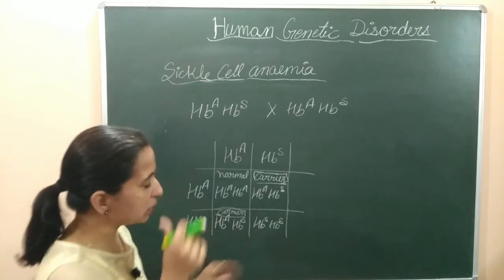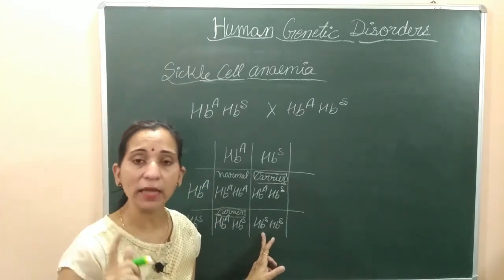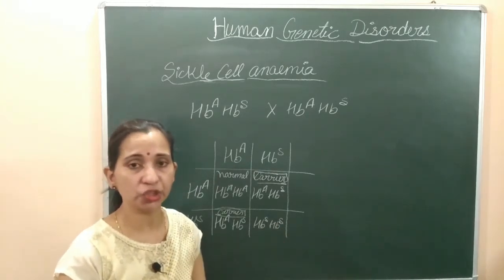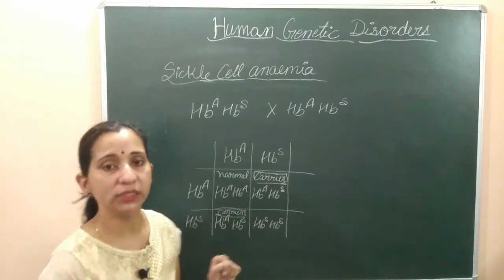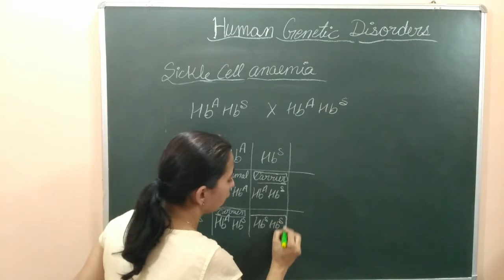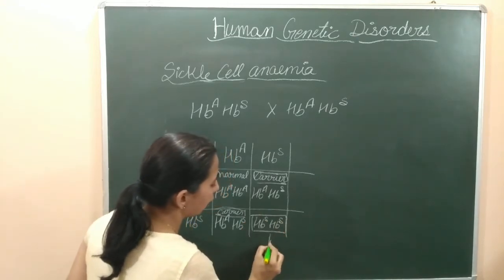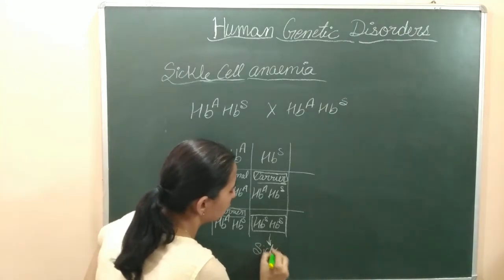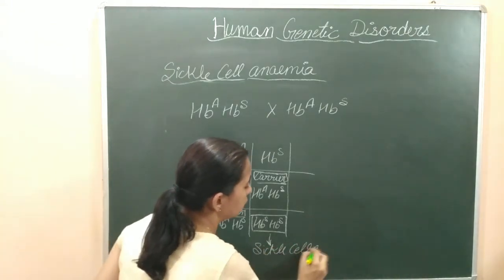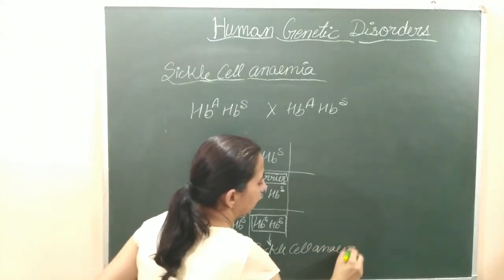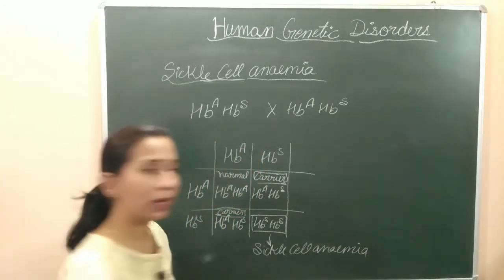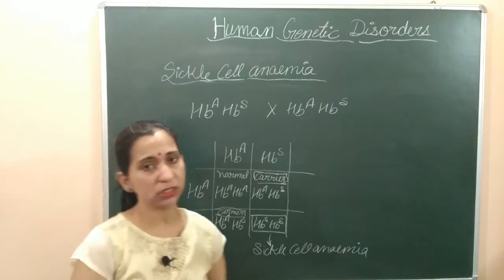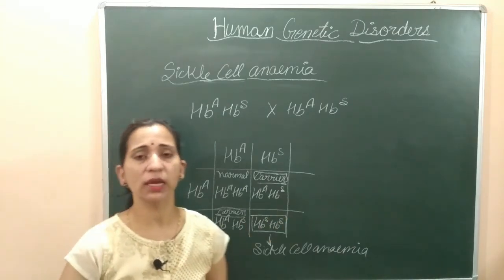And this last one, that carrying HbS and HbS alleles, this homozygous recessive condition, it causes sickle cell disease, and the individuals which are having these alleles, they are the patient of sickle cell anemia. These genes will cause sickle cell anemia. They are affected by the disease sickle cell anemia. This is about the transmission of inheritance of this disease, sickle cell anemia.